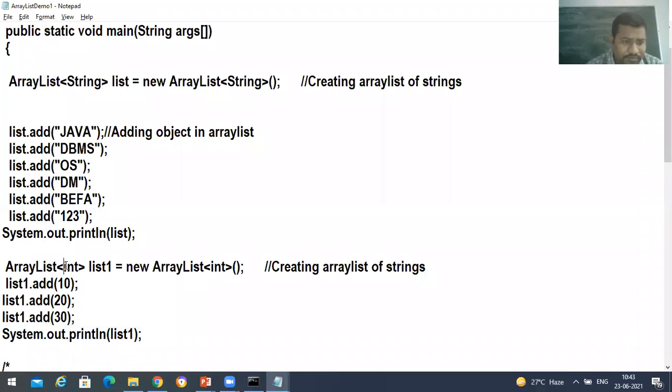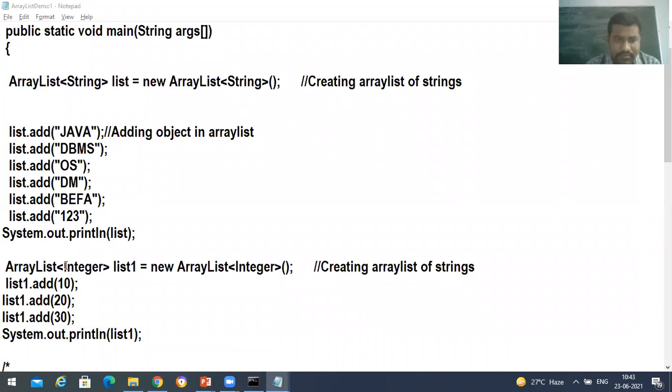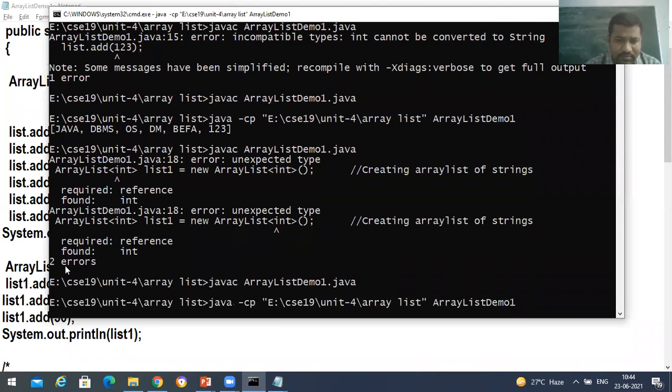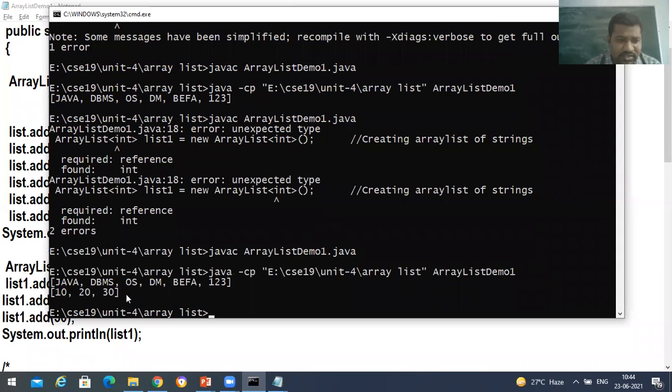Oh, sorry. Primitives we are not supposed to take, sorry. Okay, so this takes only Integers.